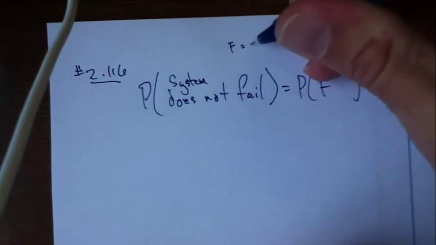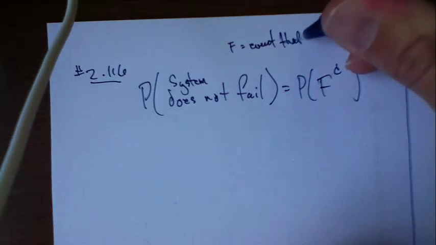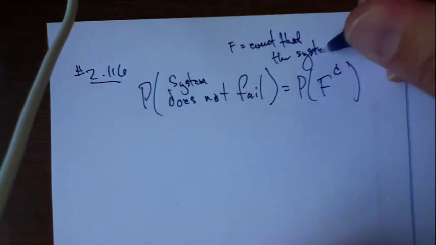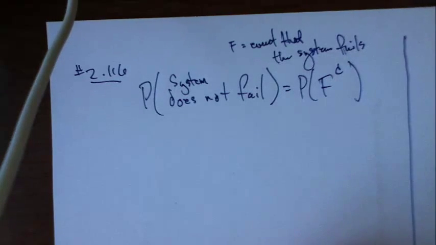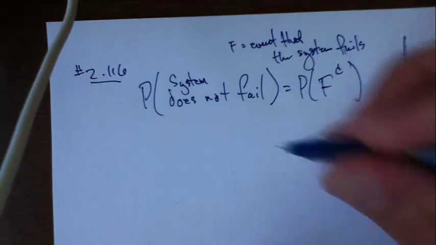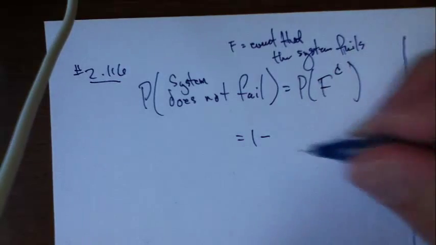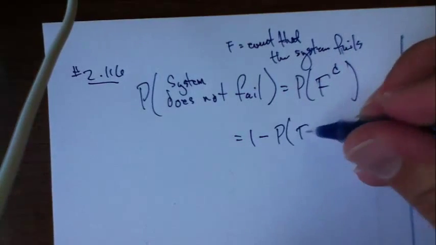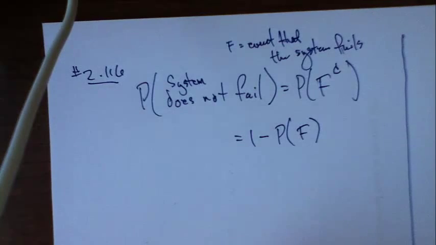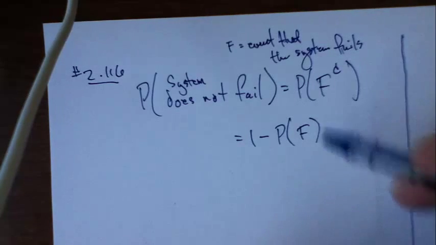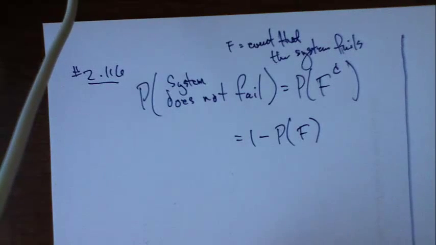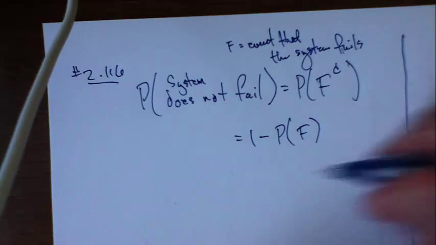F is the event that the system fails, right? So I want to know the chance that the system does not fail. So right away, I'm thinking about the rule for complements. 1 minus the chance that the system actually fails is what that is. Okay. One of the go-to tricks when you're trying to solve a probability problem is to think about the rule for complements. Oftentimes, it's much easier to calculate the probability of a complementary event.